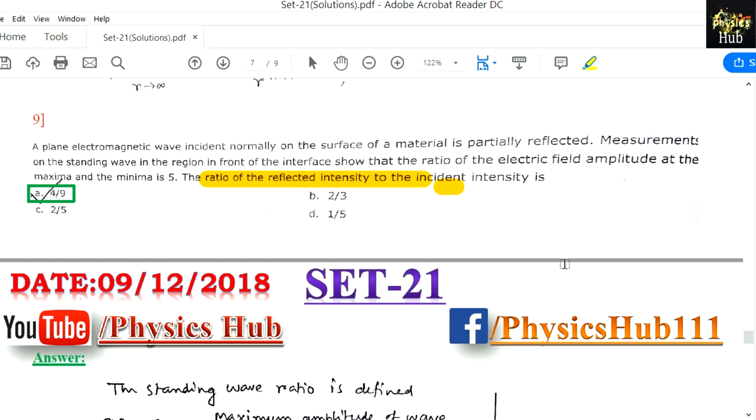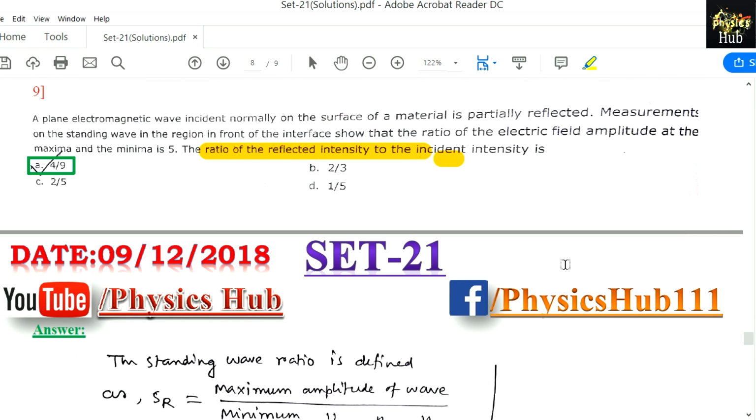Sometimes what we do, we just calculate the electric field amplitude and we just replace the value, and make sure that one option you will get, they will provide you the ratio of the electric field amplitudes. But the intensity is proportional to the square of the amplitude of the electric field. Remember that. So if you get 2 by 3 as the ratio of the electric field amplitude, then 4 by 9 will be the answer for the intensity, because that is the square of the electric field amplitude.